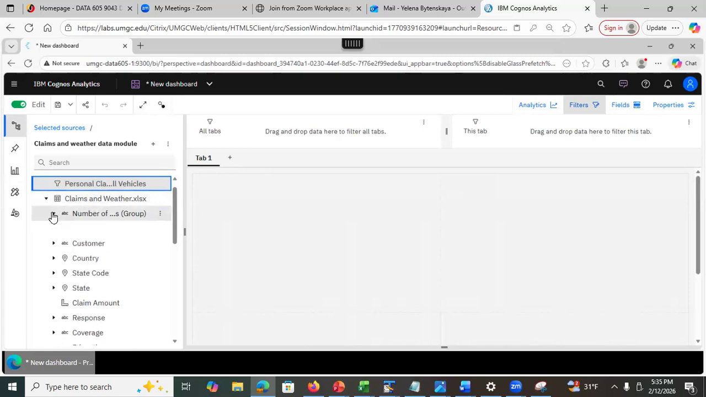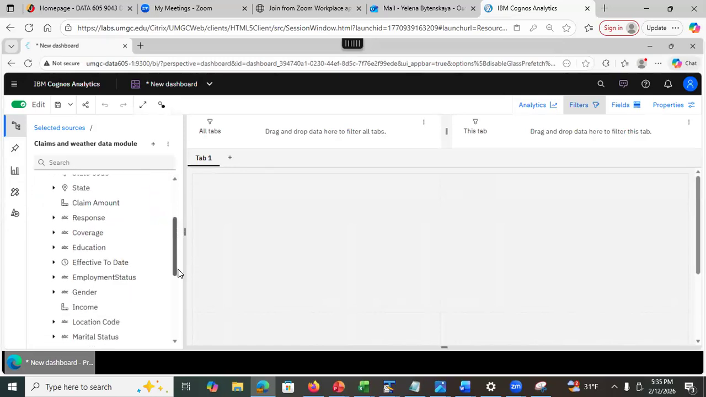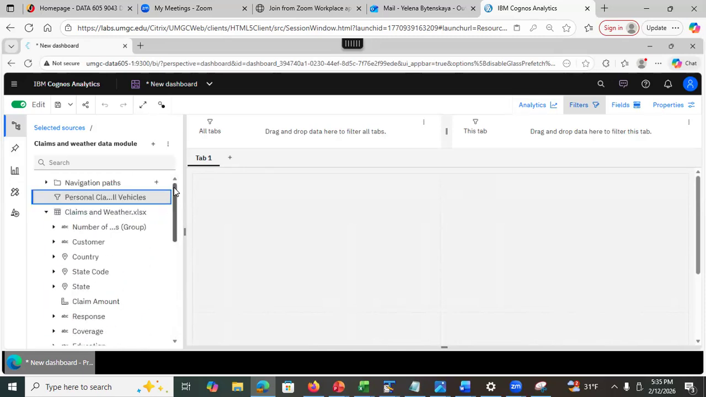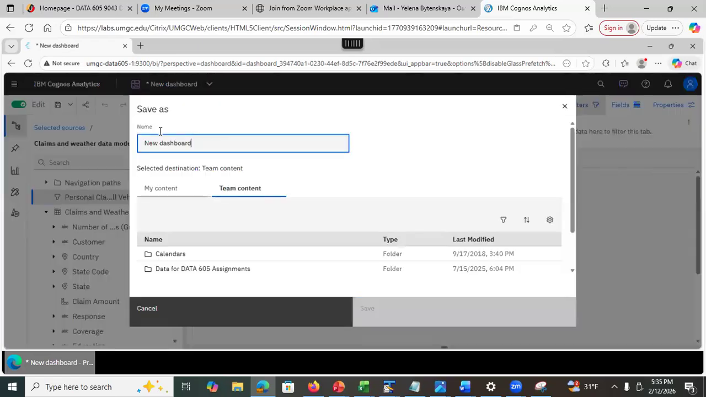Then, do you remember we created some data groups, right? It's still here. Any calculations that we created in data module will be available here. Any calculations that we created in data exploration is not going to be available here, right? Why? Because we did not create it in data module. So if there is some calculation or anything that you want to use in your dashboard, you need to create them in data module, right?